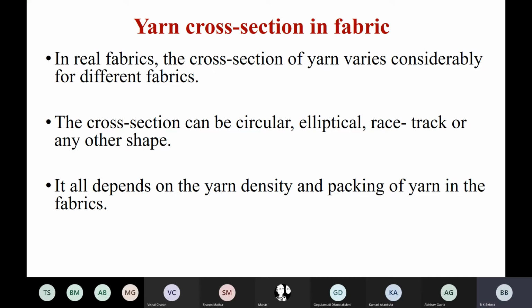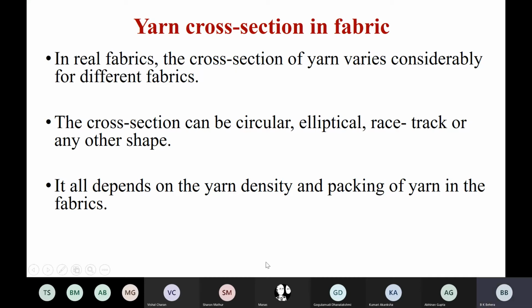We have already discussed two types of cross section. First one was Pierce geometry, circular, then Kemp's model, which we discussed yesterday, is racetrack. One can also consider it as elliptical, one can also consider it as rugby football, but there are so many cross sections considered in different models, and we have limited our discussion only to these two, circular and racetrack. It all depends on the yarn density and packing of yarn in the fabric.